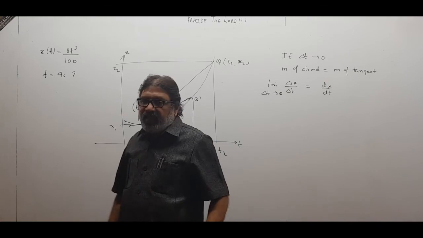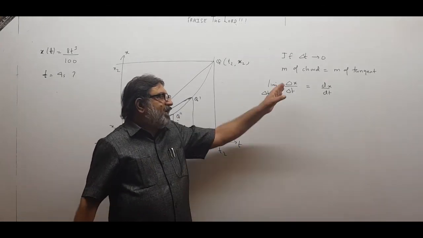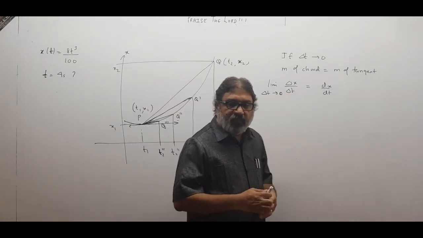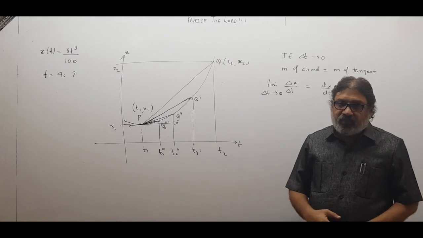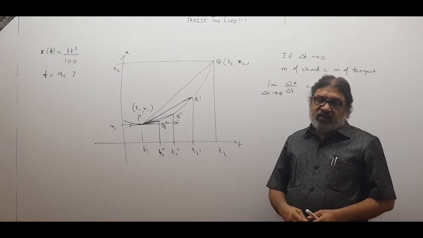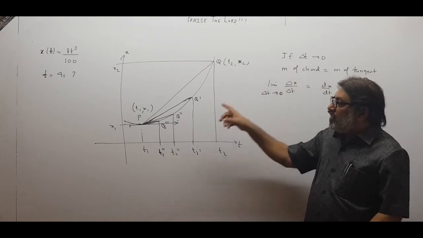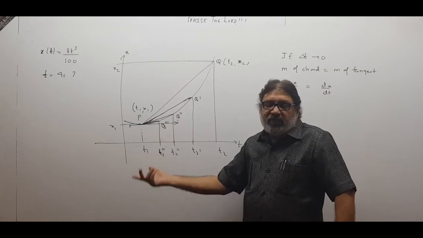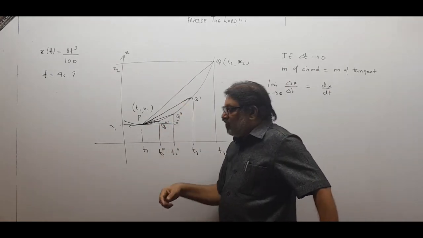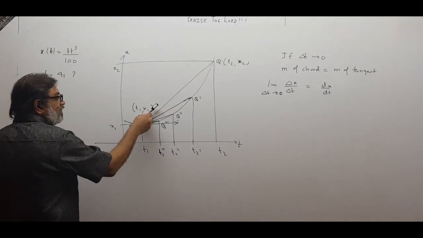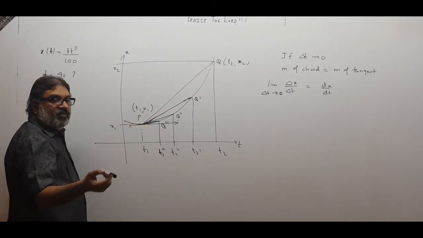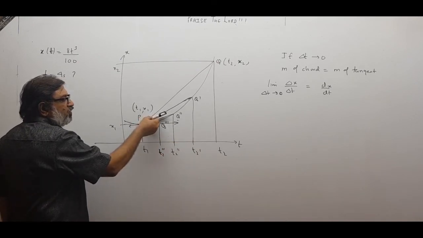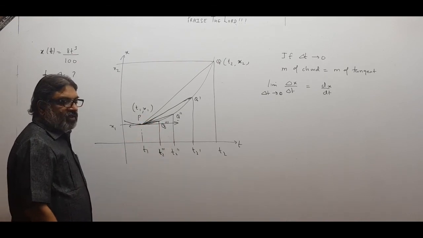So we can say that when limit delta t approaches 0, then delta x upon delta t will be dx upon dt, not only in terms of value but also in terms of direction. The direction of average velocity and the direction of the tangent also will be the same when delta t approaches 0. We saw that when we keep on reducing the time interval, the slope of the tangent and the slope of the chord become the same. First the slope of the chord was like this and the tangent was like this. They were not in the same direction. As delta t kept on reducing, the slope of the chord became smaller and was shifting. Finally, it will shift in the direction of the tangent.